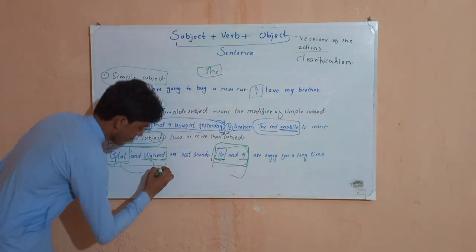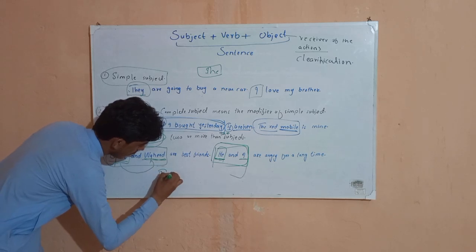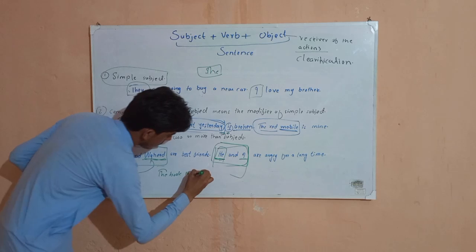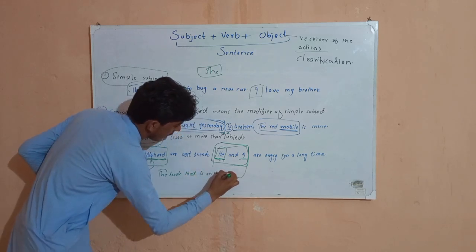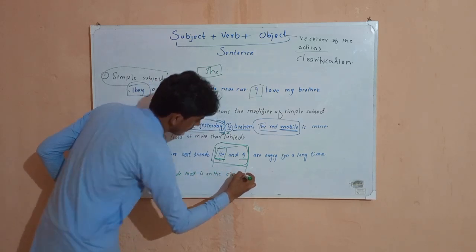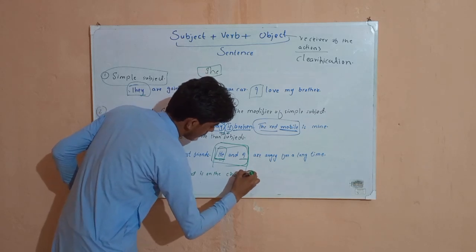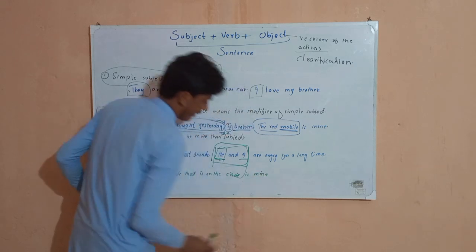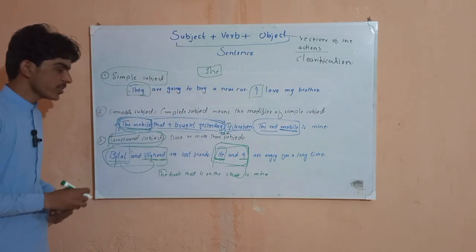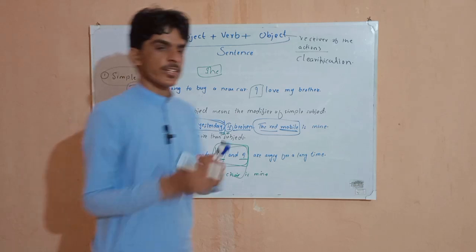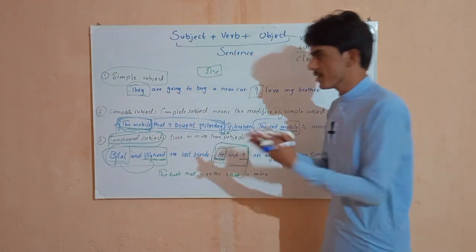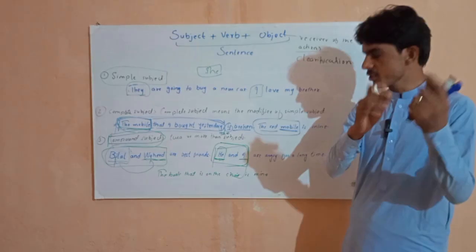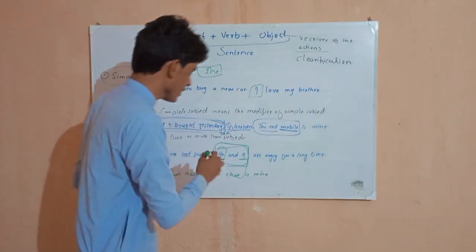So example, if I say the book that is on the chair is mine. So the book that is on the chair is mine. You should tell me from them. This is simple subject, complex, complete subject and compound subject. You should comment to me which kind of subject it is.